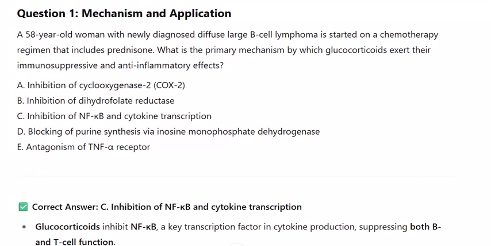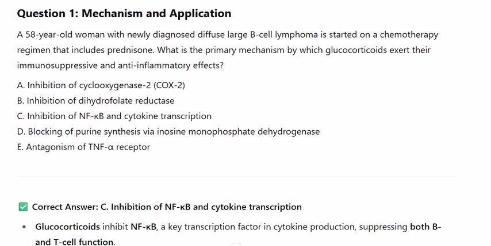1. Mechanism and application. A 58-year-old woman with newly diagnosed diffuse large B-cell lymphoma is started on a chemotherapy regimen that includes prednisone. What is the primary mechanism by which glucocorticoids exert their immunosuppressive and anti-inflammatory effects?